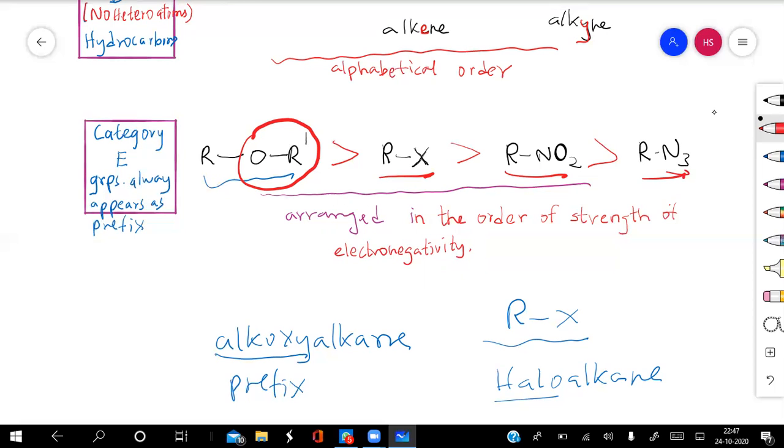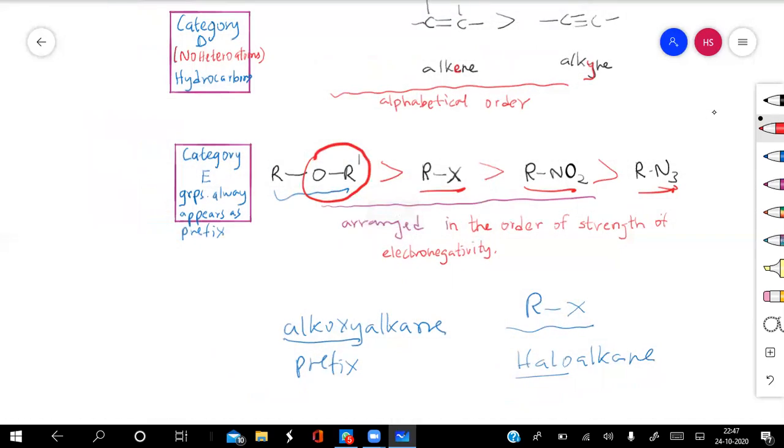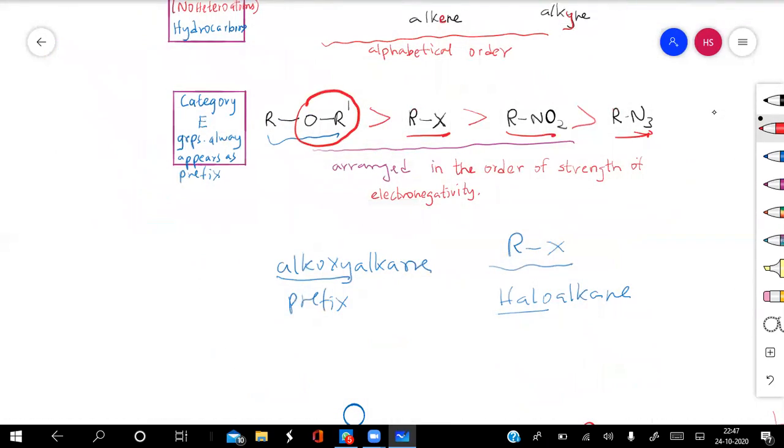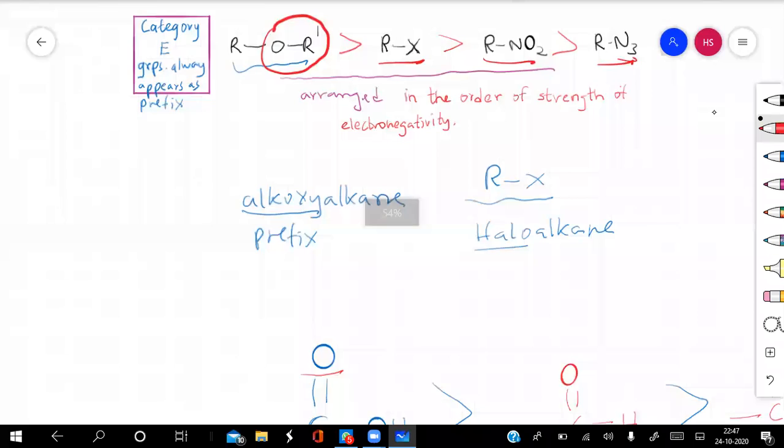Hence the nitro group will be given higher priority and the azo group will be given lesser priority. So in this way, within this group, these 4 compounds are arranged in this form. So I think in these 5 categories we have covered approximately 20 organic compounds. Now let us understand these rules with some examples.